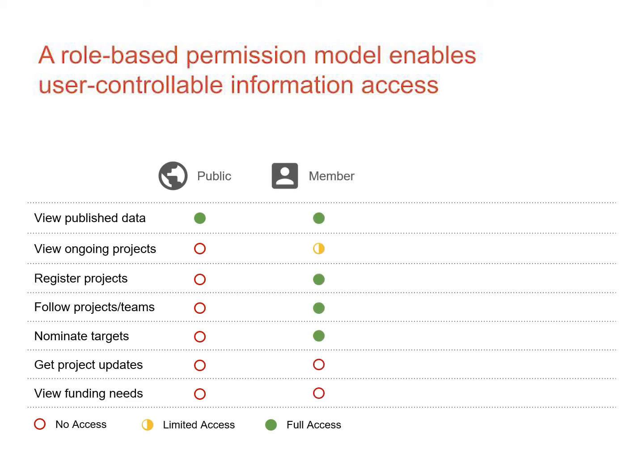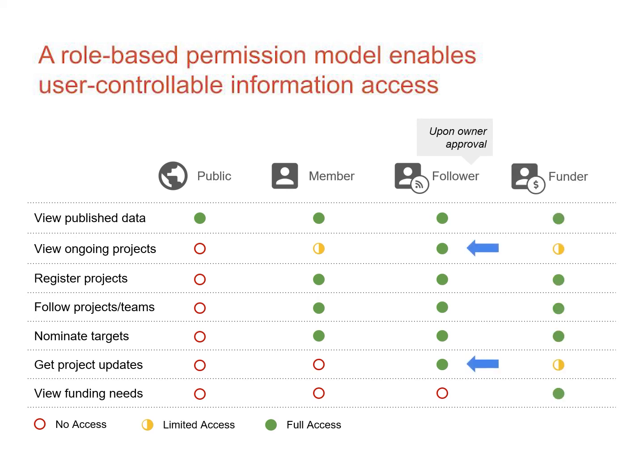Signed-up users can register projects, follow projects and teams, and nominate targets. To make sure that researchers are in control of their unpublished data, only people that they had approved have access to their team and unpublished project activities and updates. Researchers also have the option to let trusted funding agencies view their funding needs for specific projects.